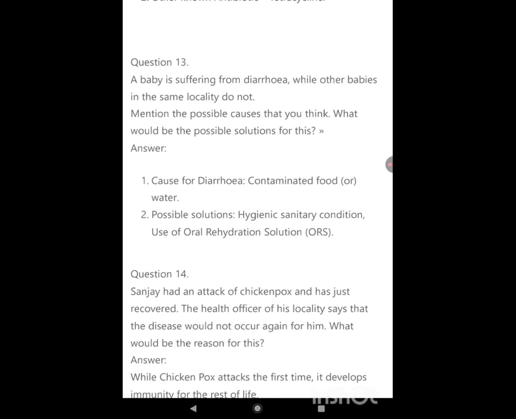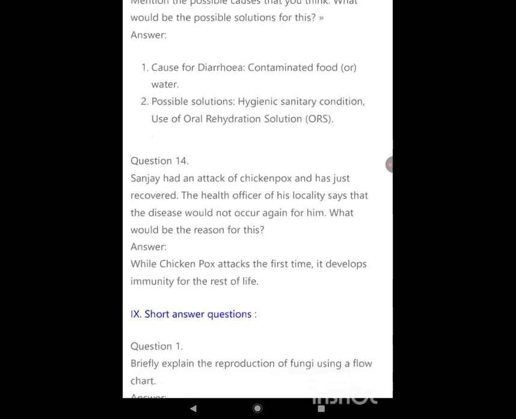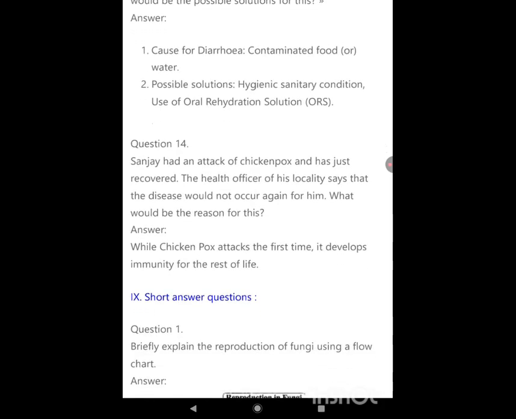Question 14. A person had an attack of chicken pox and has just recovered. The health officer of his locality says that the disease wouldn't occur again for him. What would be the reason for it? When chicken pox attacks the first time, it develops immunity for the rest of life.